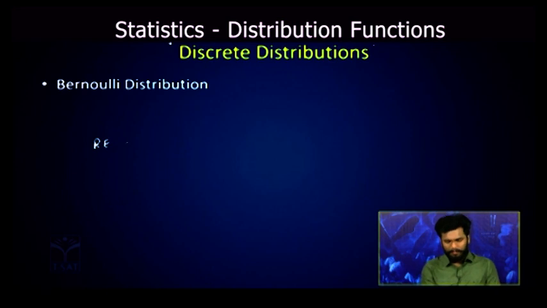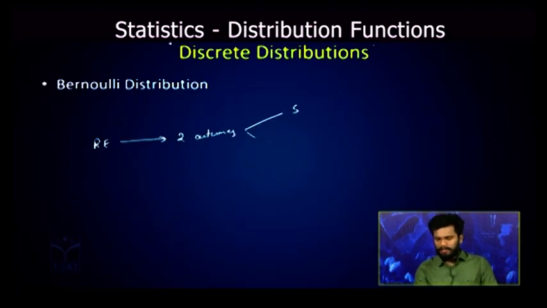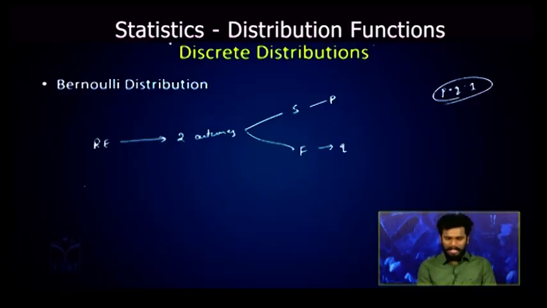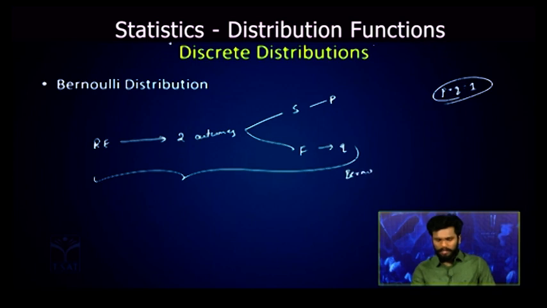There is a random variable which results in only two outcomes, that is success and failure, with success having probability p and failure having probability q. We know that p plus q must be equal to 1. Now this kind of random variable which gives only two outcomes, success or failure, with probability p and q respectively, is nothing but a Bernoulli trial.